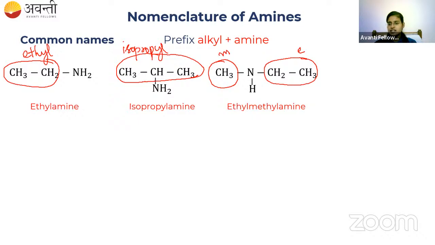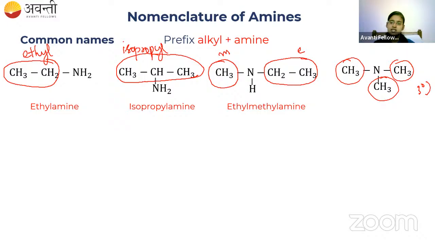Your answer is correct. Now let me go for the fourth compound. So here how many alkyl groups we have? 1, 2 and 3. So the formula is R3N. So it is a tertiary amine. Okay, R3N is called a tertiary amine. And all the 3 alkyl groups are the same.